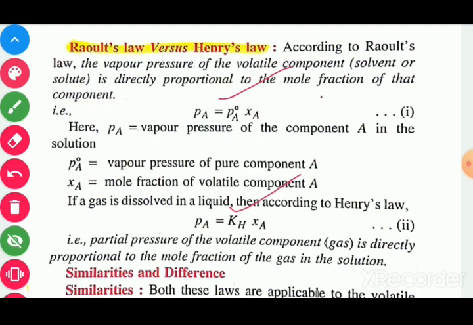So if P naught A from Raoult's law and Kh from Henry's law are equal to each other, then there is no difference between Raoult's law and Henry's law. In such a situation, we may say that Raoult's law is a special case of Henry's law. So in this way, the partial pressure of the volatile component, that is gas, is directly proportional to the mole fraction of gas in the solution.